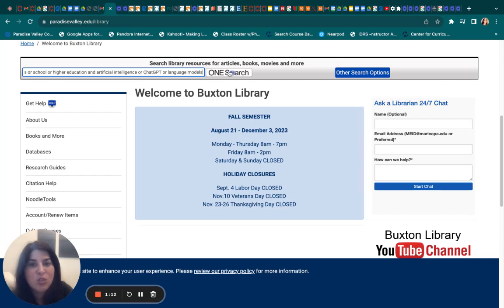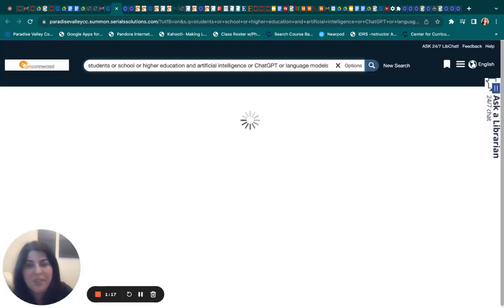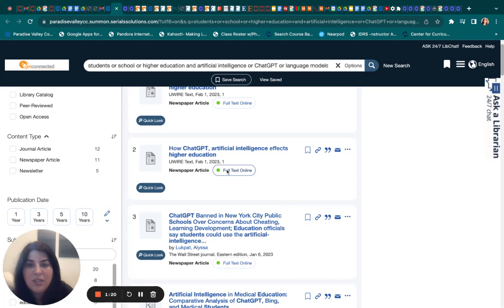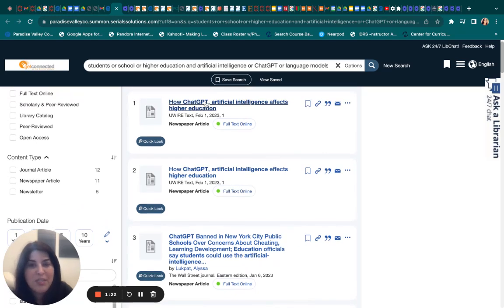When I click One Search, it's going to search all of the databases at once. My first source is how ChatGPT, artificial intelligence, affects higher education. That sounds like it might be a very general article. It might even have both sides of the issue, because remember, you needed to take a stance. Do you think AI should be allowed in college? Do you think it should not be allowed in college? Or do you think it should be allowed under certain circumstances, perhaps as a tool?